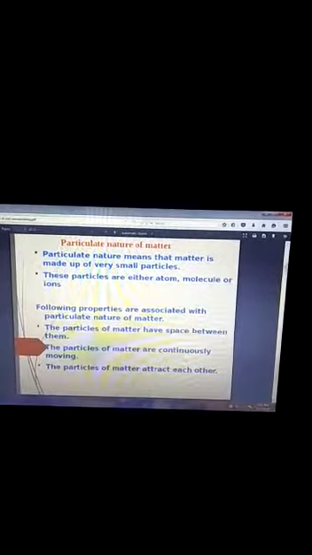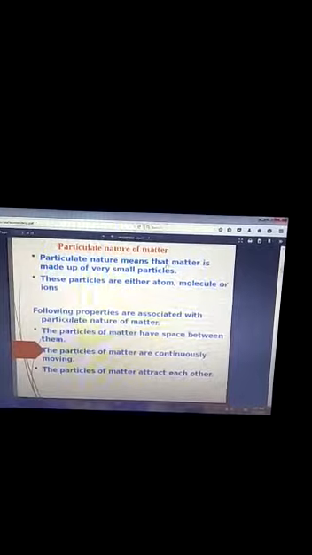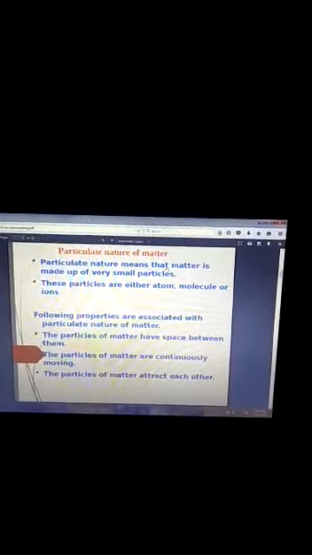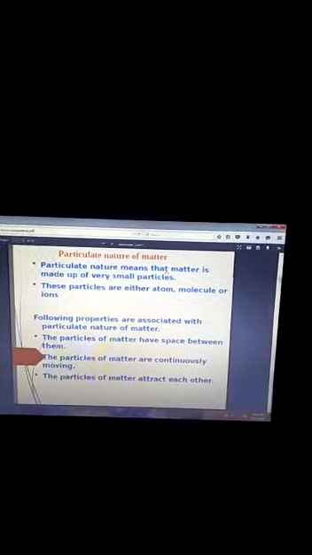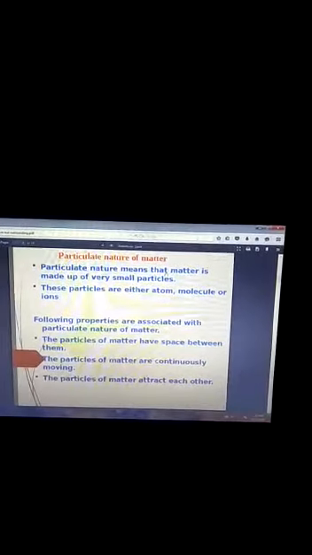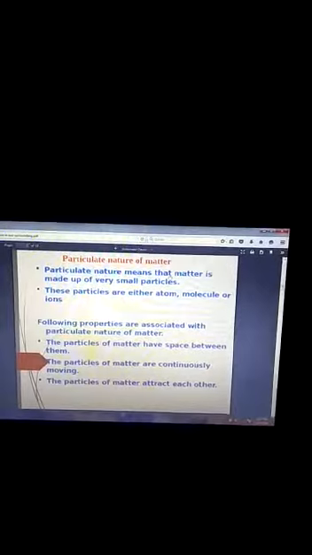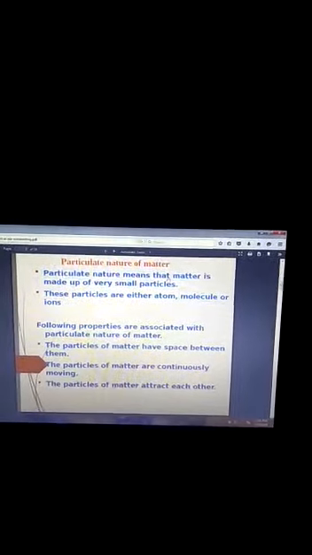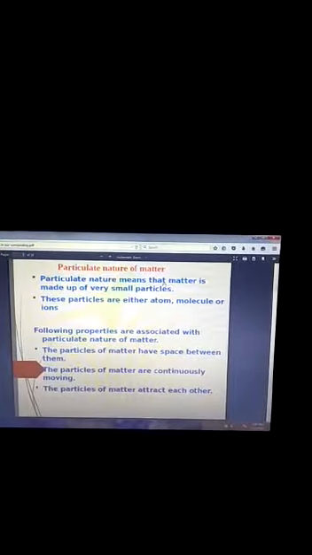Particulate nature of matter. Particulate nature means the matter is made up of very small particles. The particles may be atoms, molecules, or ions. We have learned the atom, molecules, and ions in class 8th, such as hydrogen is an atom, the molecule of hydrogen is H2, and the ion of hydrogen would be H+.